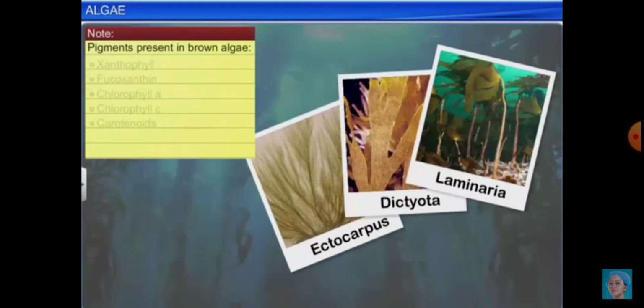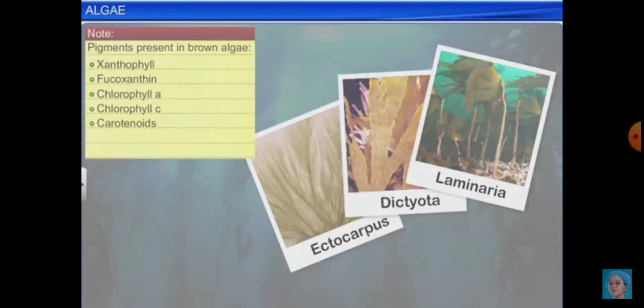The names of the other pigments which are present over here are chlorophyll A, as I have told you, this is the universal pigment, xanthophyll, fucoxanthin, chlorophyll C and carotenoid. So these are the list of the other pigments which are also present along with chlorophyll A in brown algae.